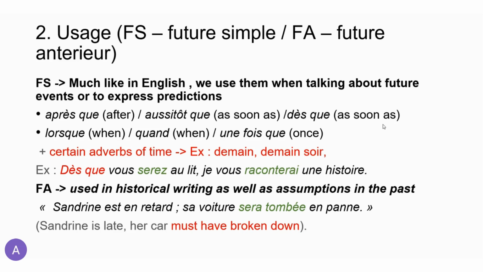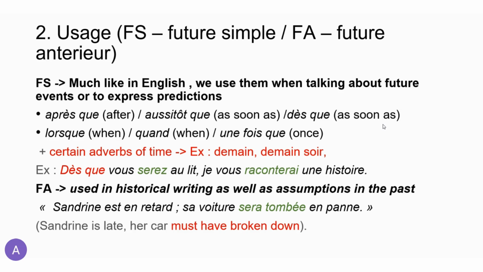Next, we're going to go through the usages of these two tenses. The future simple is much like in English, used to express or talk about actions that are going to happen definitely in the future. So we know for certain that they are going to happen in the future. We can also, however, express predictions.